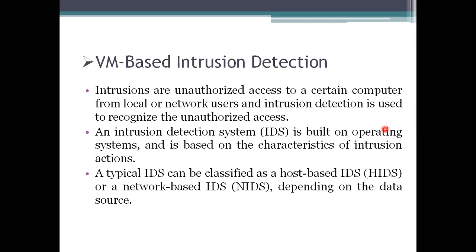So for this, we have VM based intrusion detection. What are intrusions? Intrusions can be unauthorized accesses made through a computer, which can be done from a local network or by network users. How are we going to detect all these things? We use the IDS.